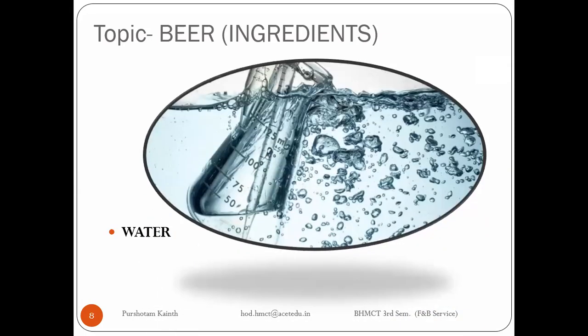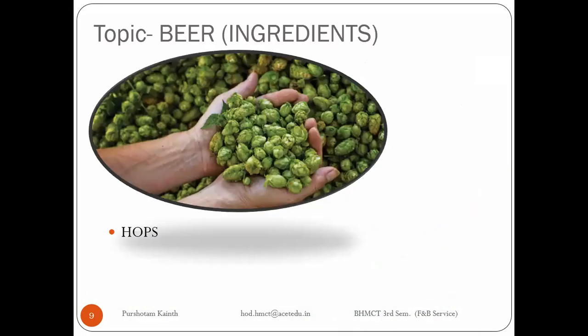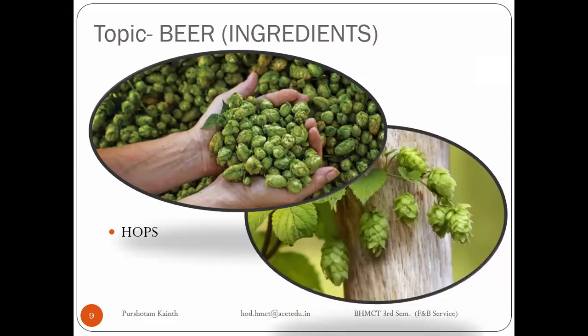Another one, water, which is required. The third one is hops. Just see the picture of this plant, right? And we will check what the major roles of this particular plant are in beer. What does this plant do in the production of beer? What is the role of this particular flower, bloom? The name of this plant or fruit is hops. It is again a very, very important thing in the production of beer.